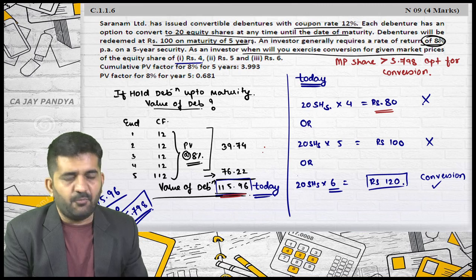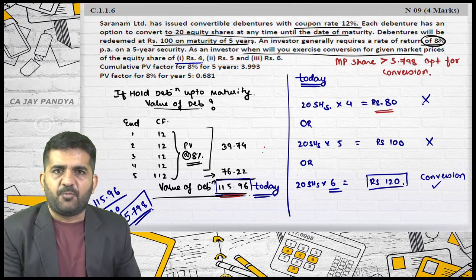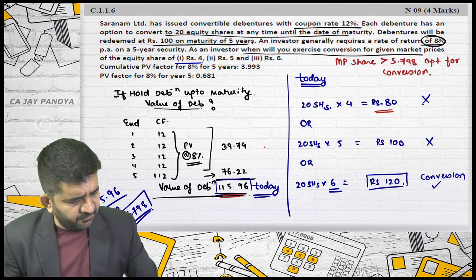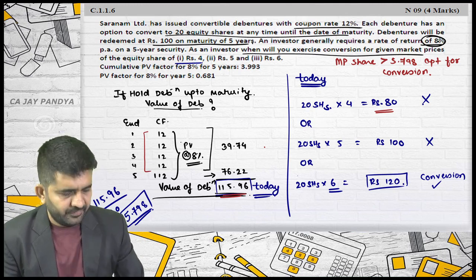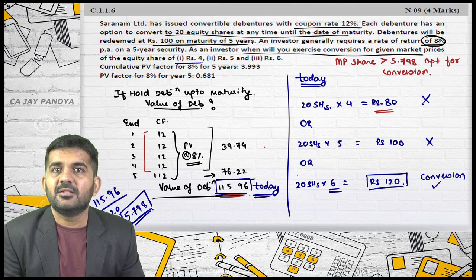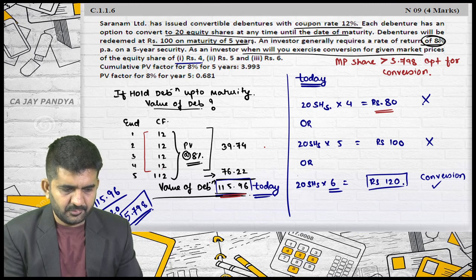Agreed. So I have only found out that whenever my market price of the share will be greater than 5.798, I will opt for conversion. Now you are asking me, sir, if I take all the interest, and then I convert it into equity shares, at what price? If 4 is the price, then I will convert it after 4 years. If 5 is the price, then I can convert it after 2 or more years, so that it will be most beneficial for the investor.